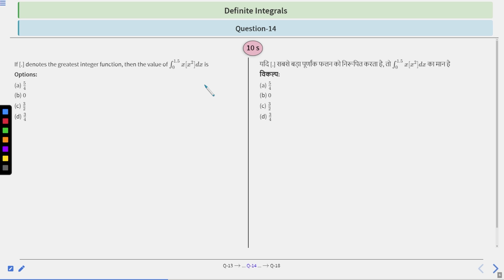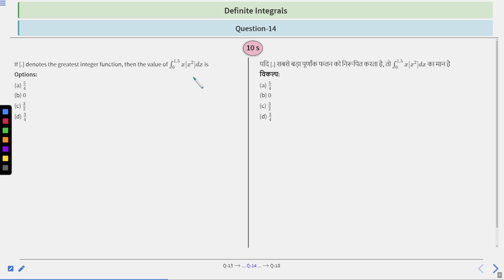Again, you have to apply the same method. That is, you have to take the values of the greatest integer function of x squared. You have to see how x squared is varying from 0 to 1.5. Clear? From 0 to 1, the value of the greatest integer function of x squared will be 0, right? And from 1 to 1.5, we will see in this interval which value the greatest integer function of x squared is taking, right?